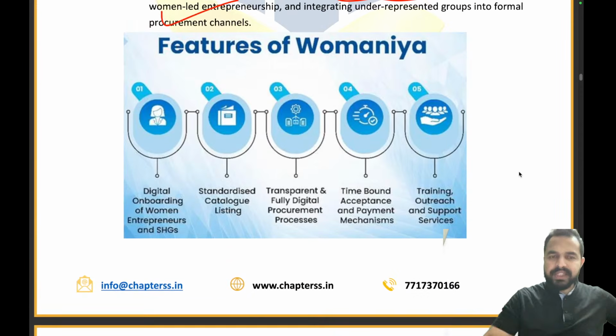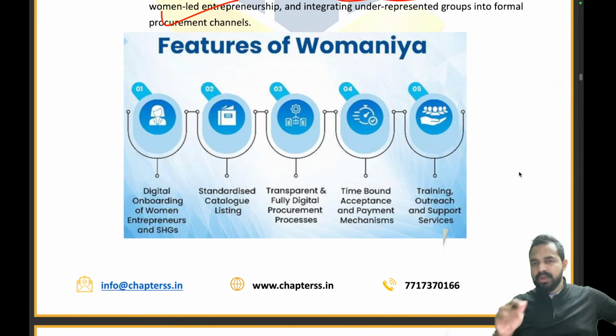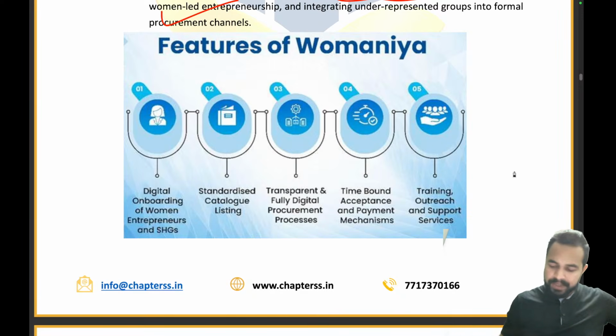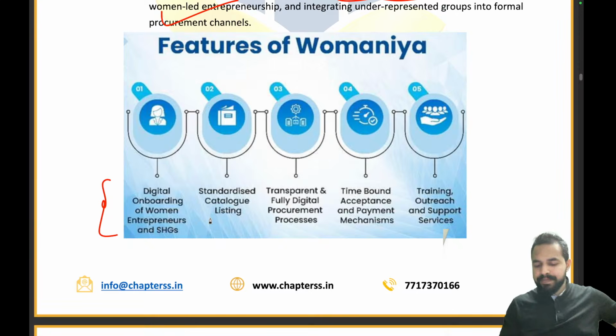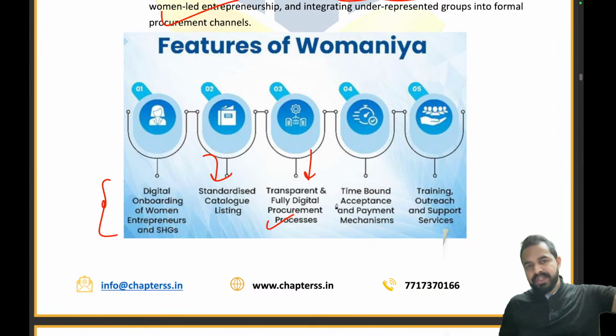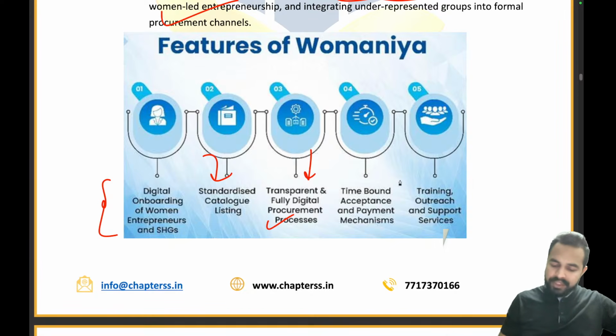So you can see here, guys, in a very easy snippet, how you can learn from here. See, digital onboarding of women entrepreneurs will be done on Womania. Then standardized catalog listing is there where they can list their products. So it is a very transparent, fully digital procurement process. Government offices will reach that platform and purchase from there. There is a time-bound acceptance and payment mechanism.